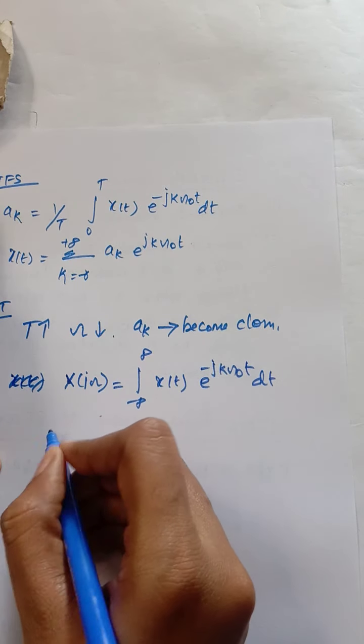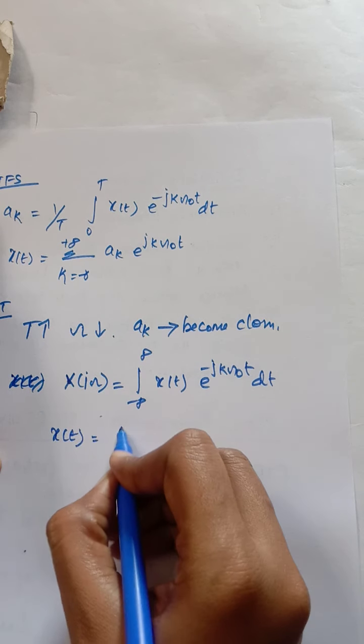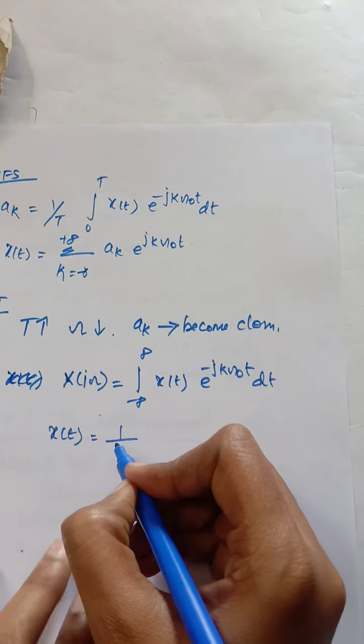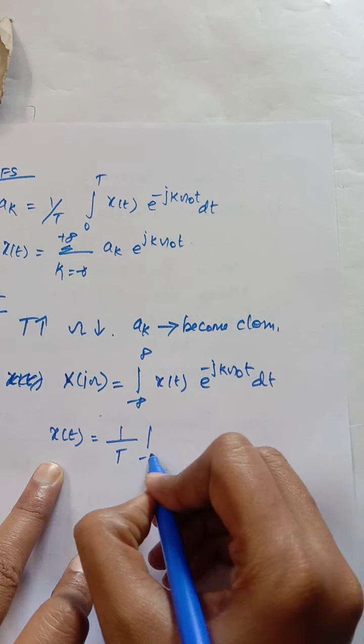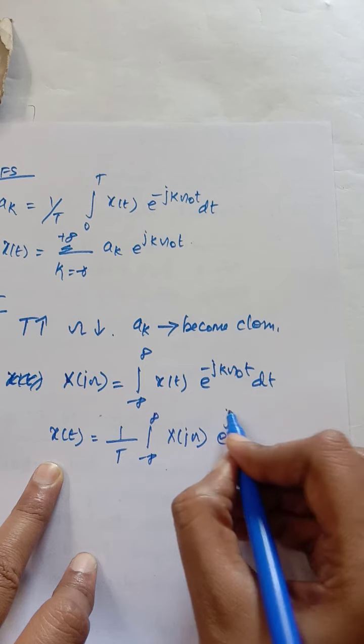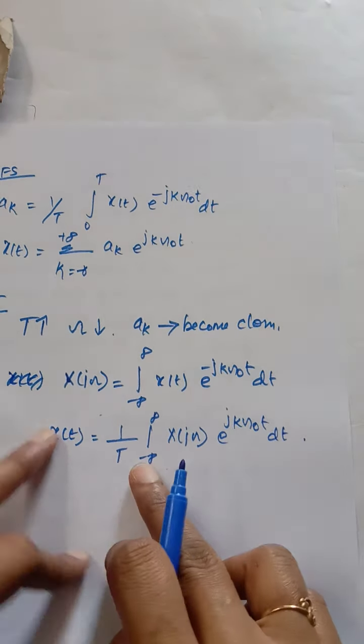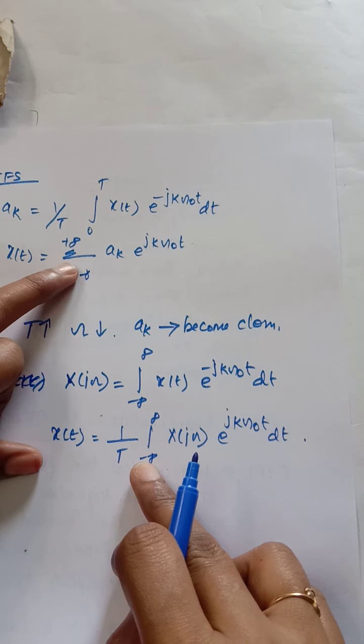Another formula is the reverse formula to obtain x of t. It is 1 by 2 pi, integral from minus infinity to infinity of X of j omega e power plus j omega t d omega. So here, this x of t is a summation.